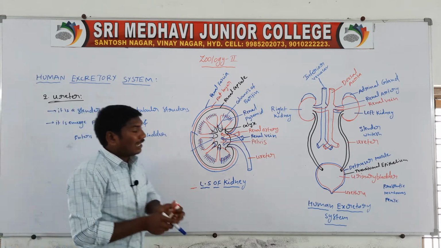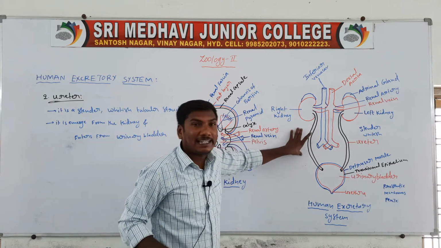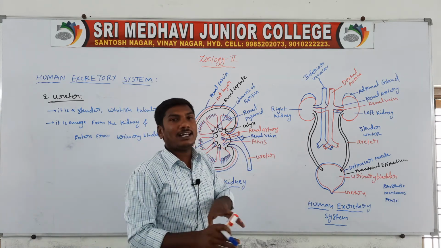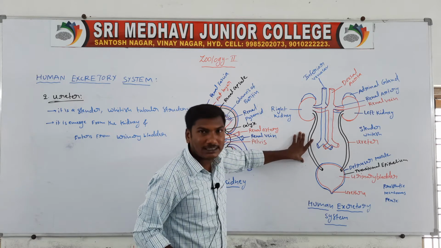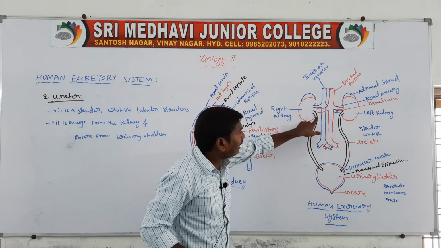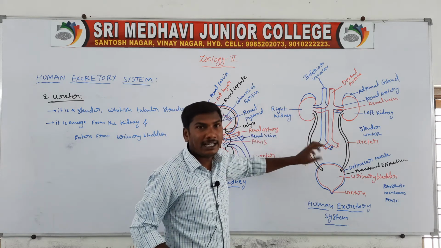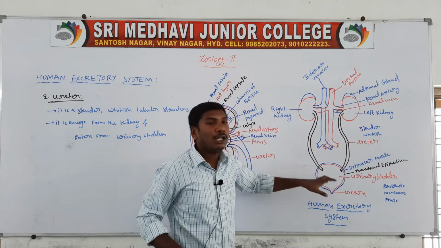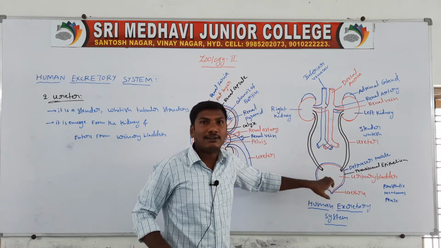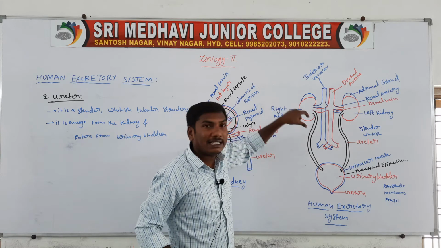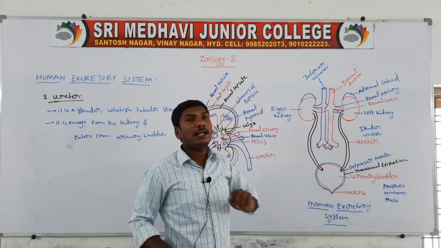So the ureter is a slender whitish tubular structure, emerging from the kidneys and entering the urinary bladder.